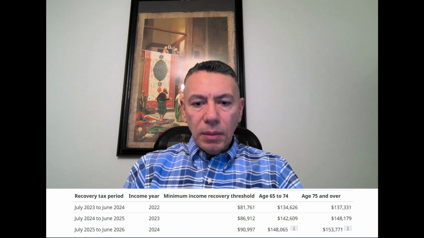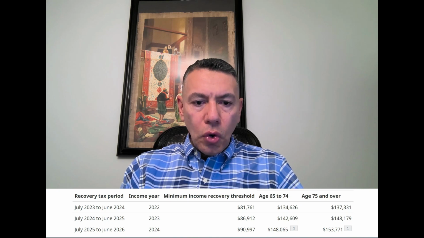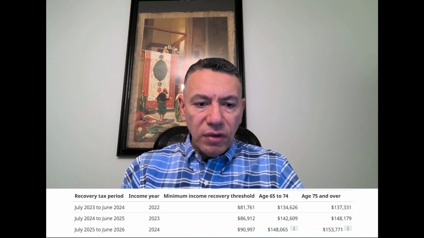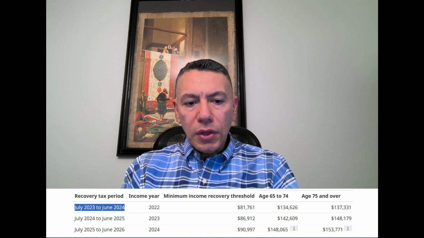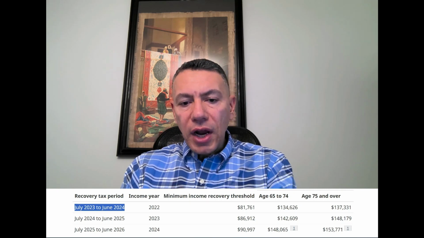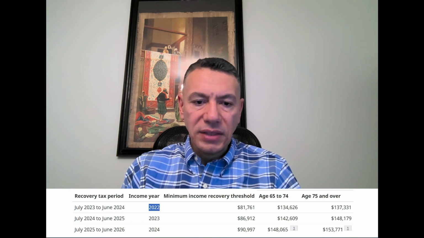And you can see here at the bottom, this is the government website, you can see the low and the high thresholds for each tax year. So for example, when you are receiving payments during this time of the year, from July 2023 to June 2024, then the thresholds that we are talking about are for your 2022 taxable income.